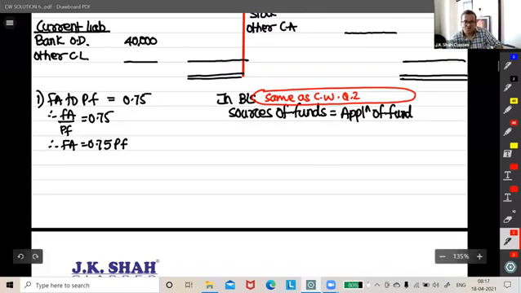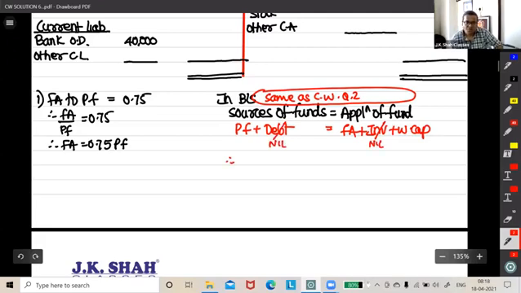Okay, so no problem. Proprietor fund plus debt is equal to fixed assets plus investments plus working capital. This is what you put as nil because it is not there in the question, obviously. Proprietor fund is equal to, in fixed asset, 0.75 proprietor fund.